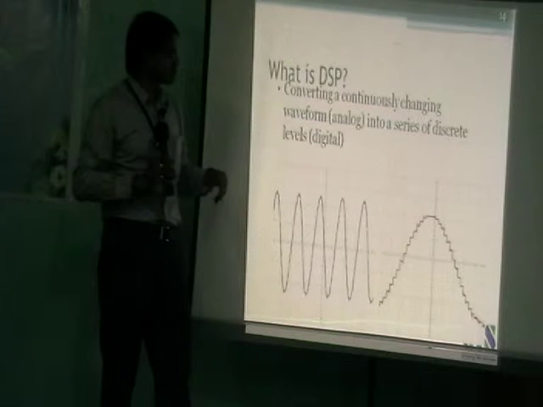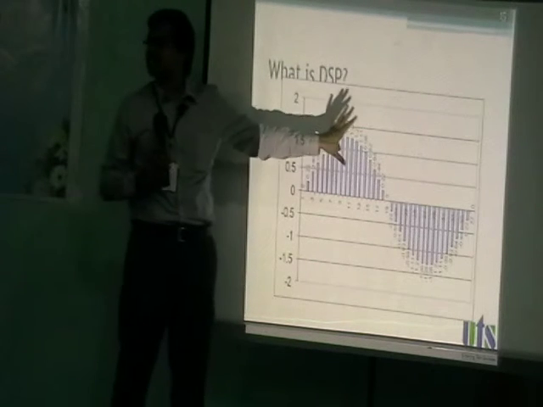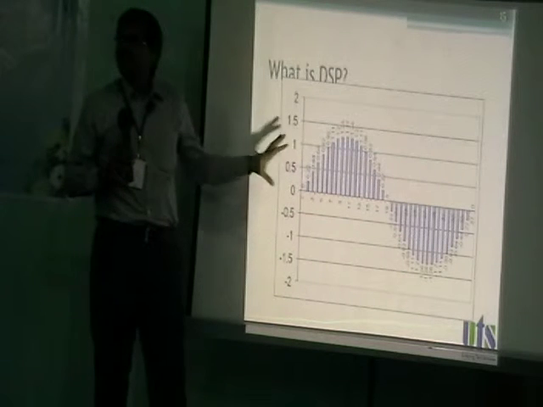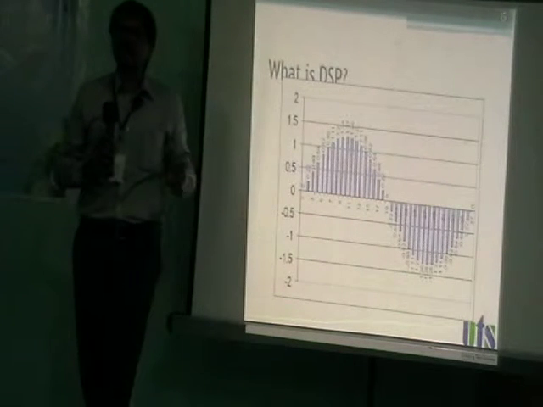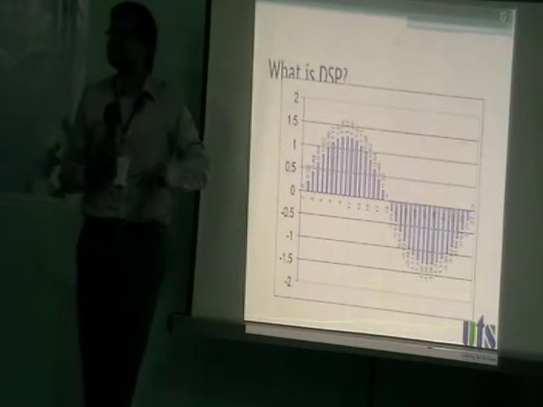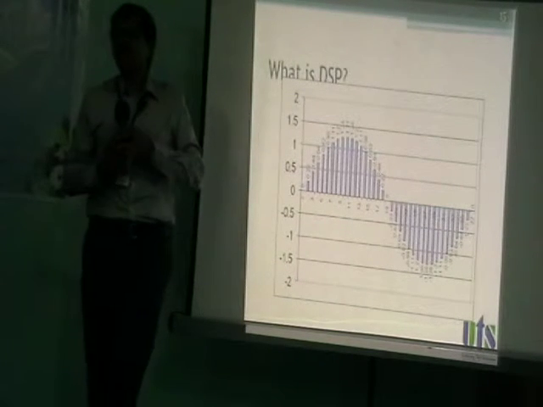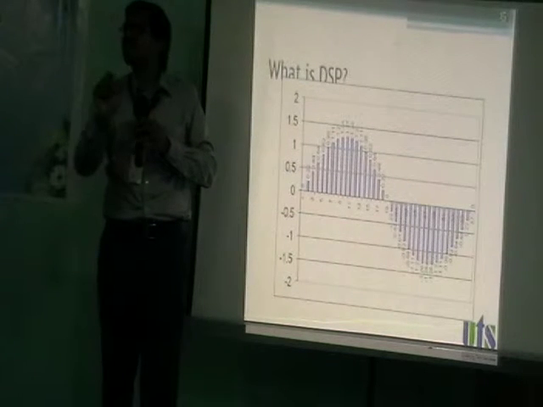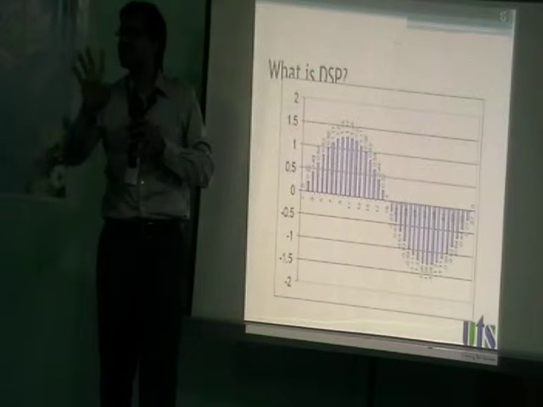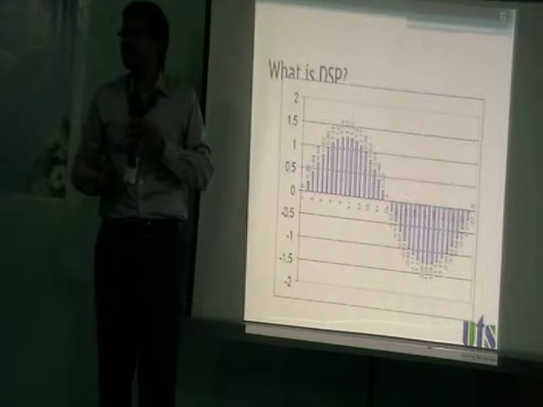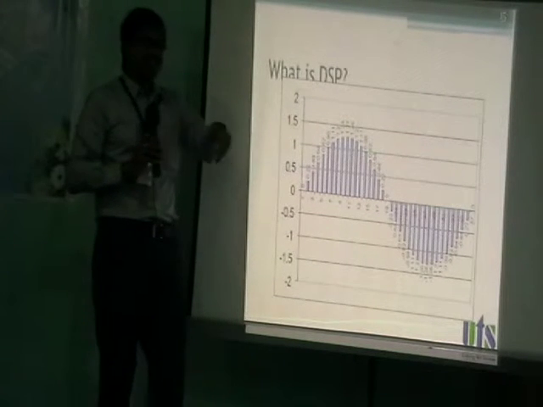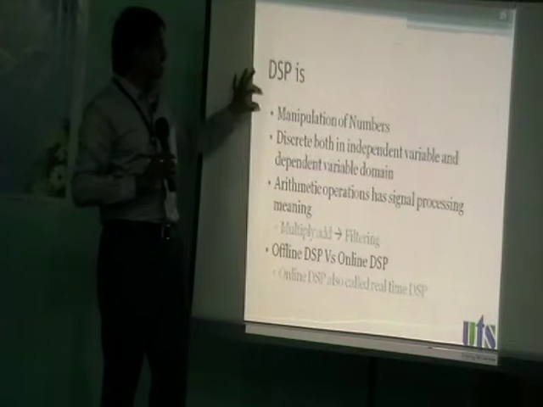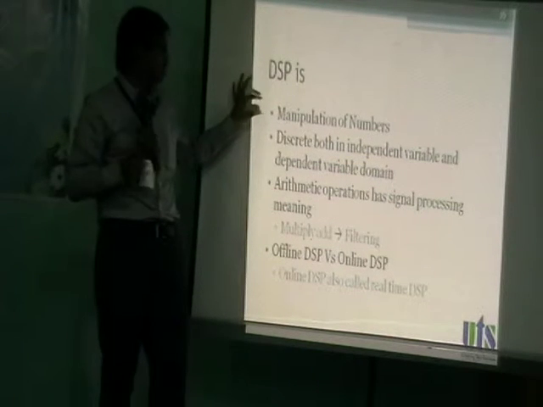Okay, go to next. It is pure number crunching. DSP, planning wise, algorithm wise, you may talk about wavelet transform, cosine transform, function, frequency, time and all. But when it comes to implementation, it is addition, multiplication, delay, subtraction or division, that much. It is pure number crunching. So the point to be noted, go next. Point to be noted is, DSP is a manipulation of numbers.